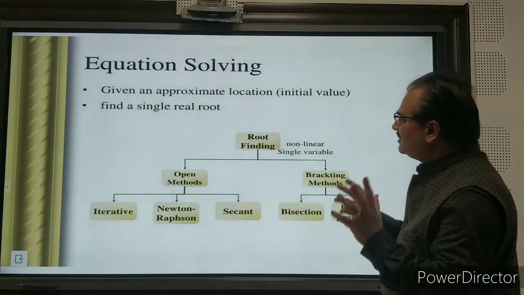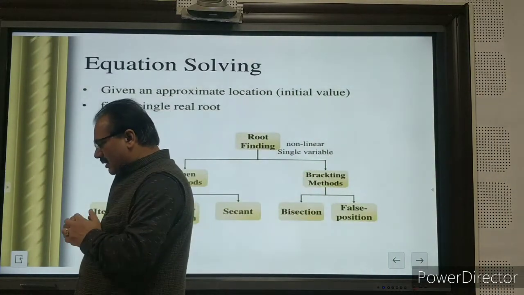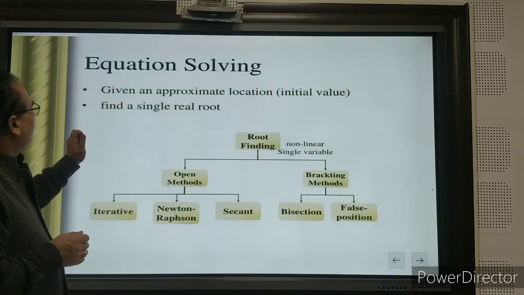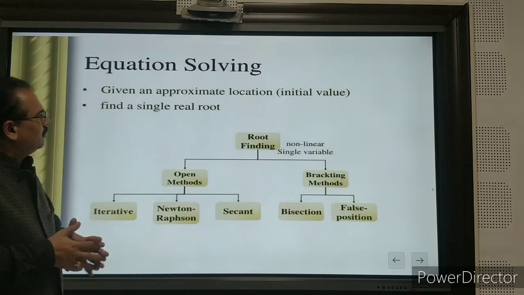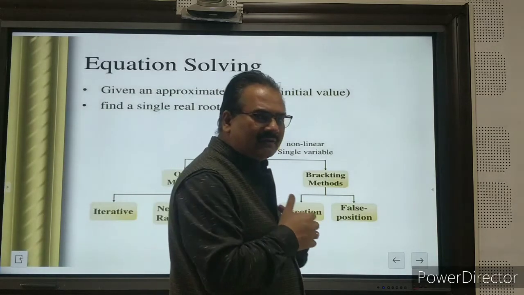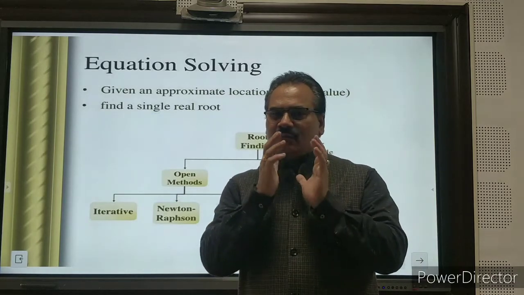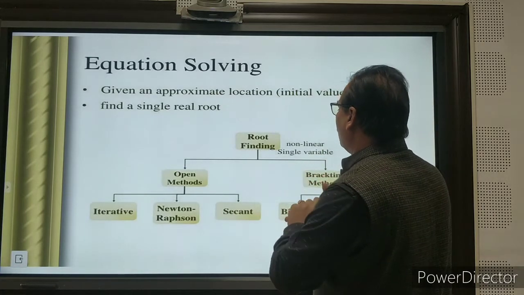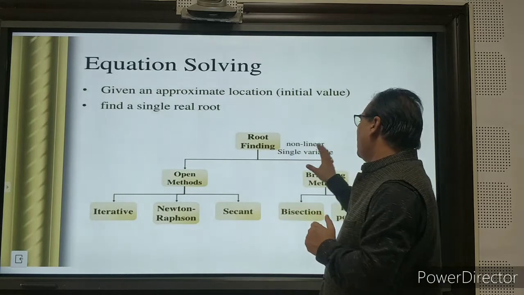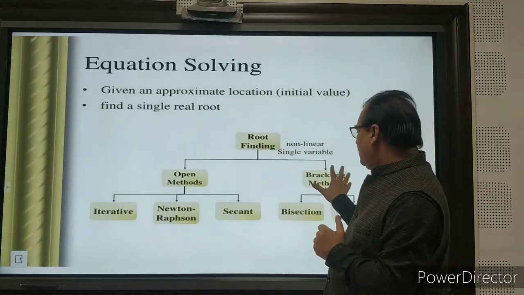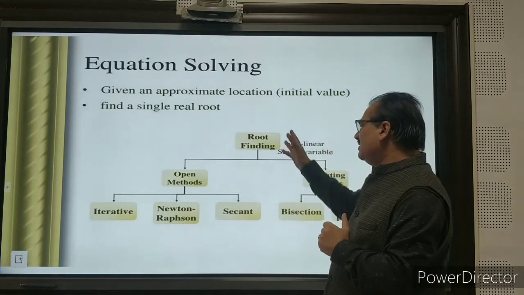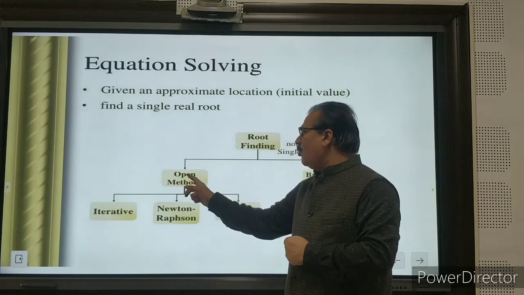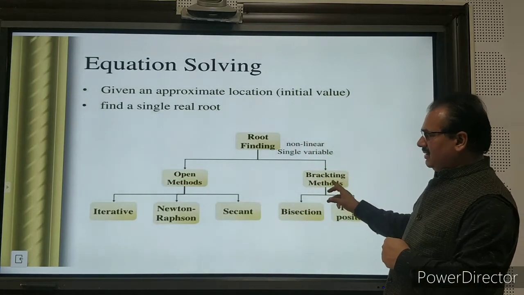You know that for the solution of any algebraic equation, we have to follow the following process. First of all, we have to give an approximate location, means we have to fix the initial values to get the approximate solution, and then find a single real root. For root finding of a non-linear single variable equation, there are the following methods. These methods may be divided into two groups: one group is called open methods, another is called bracketing methods.